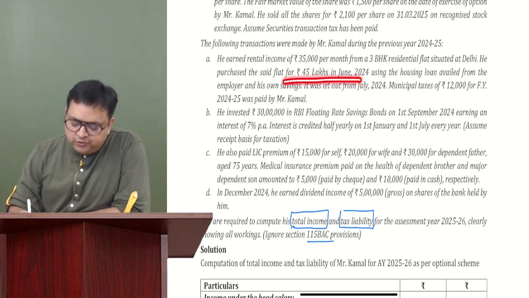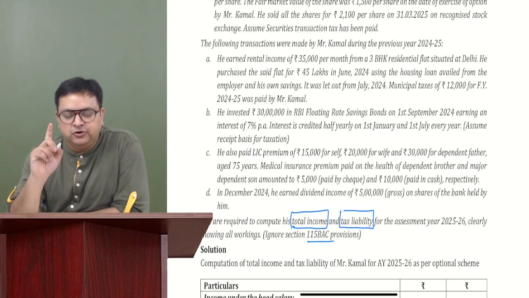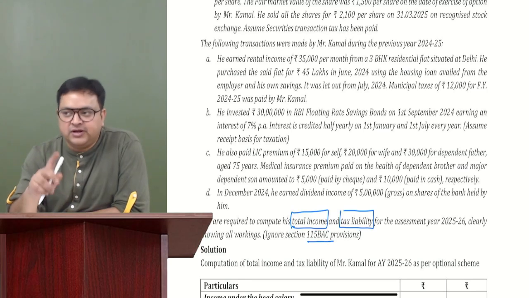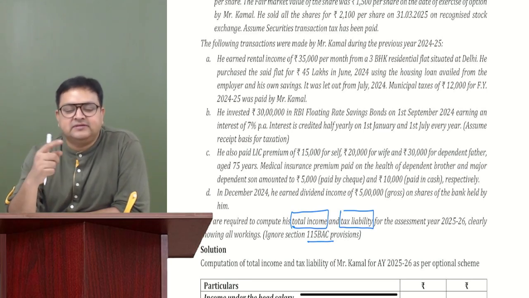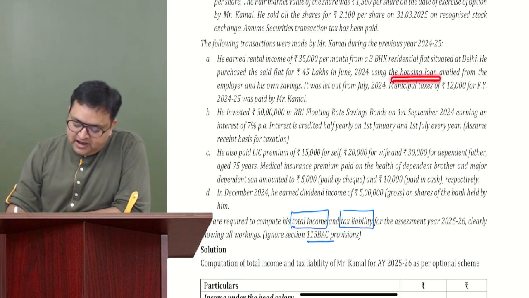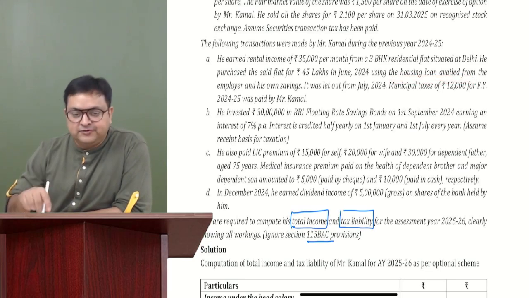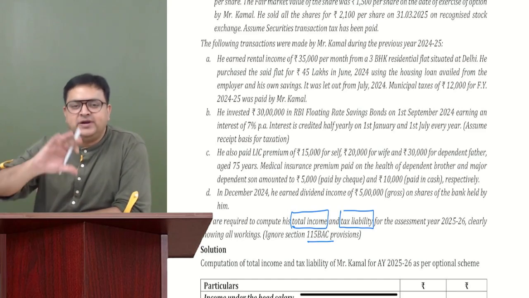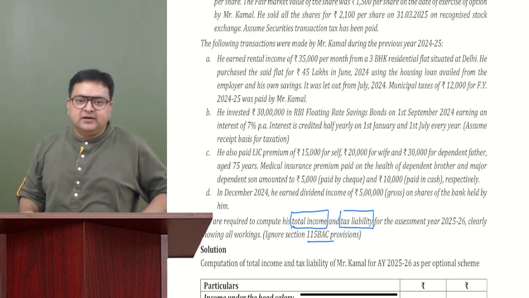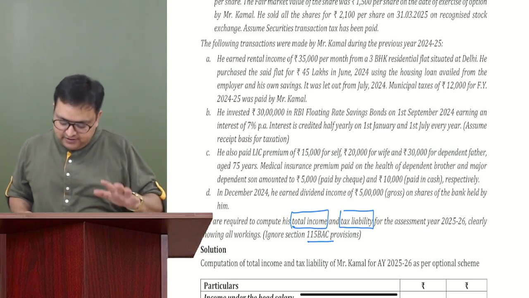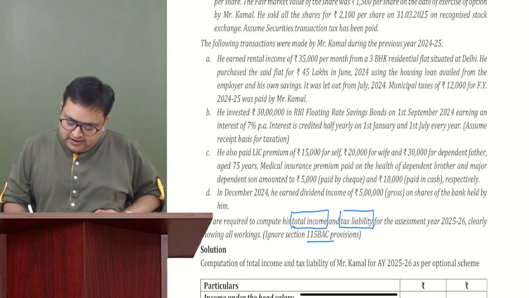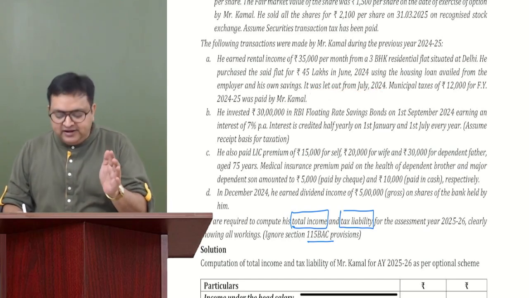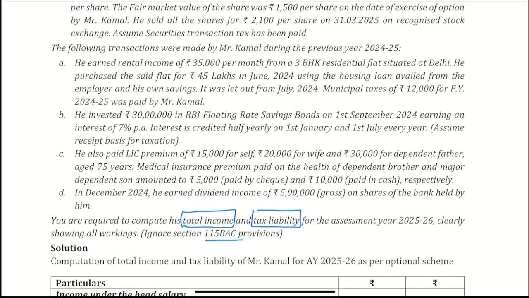And he has purchased it in June 24. So please remember not to take the rent for the entire year. Why? Because he has purchased this in June 24. Now let us see at which date he has let it out. Using the housing loan. So he has a house loan also. How much has he taken, 20 lakh or 15 lakh? 15 lakh. 20 lakh he was eligible for, but he has availed only 15 lakh. So you will be getting a deduction of interest on borrowing as well. Quite a good question. And it was let out from July onwards. July onwards means 9 months. So his actual rent is 35,000 into 9. Everybody okay with this? 35,000 into 9.